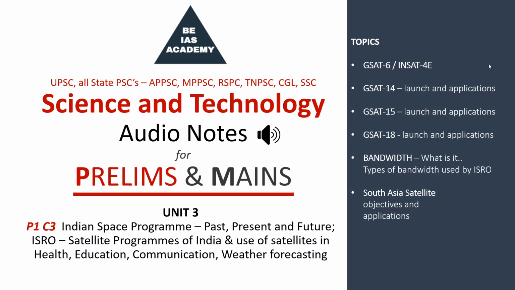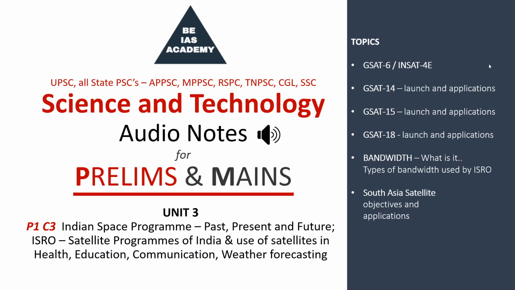Okay, so it was launched in 2016 using an Ariane rocket from Kourou, French Guiana. The weight of it is 3,404 kgs. The lifespan of the satellite GSAT-18 is 15 years. It has 48 communication transponders, of which 24 are C-band, 12 are extended C-band, and the remaining 12 are Ku-band transponders.